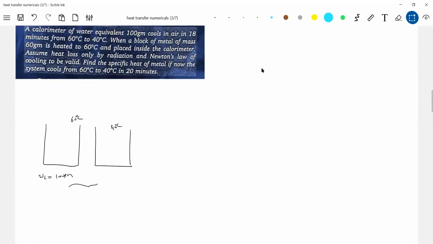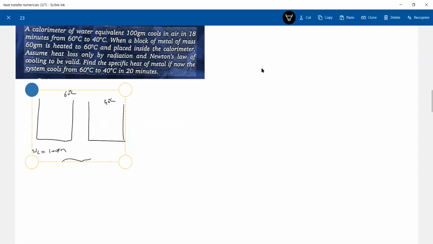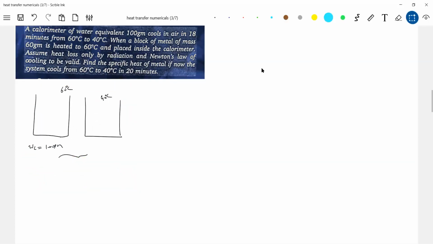Okay, this is about the time it will take, it is telling 18 minutes. When a block of metal of 60 gram is heated to 60 and placed inside the calorimeter, assume heat loss only by radiation, Newton's law of cooling only valid. Find the specific heat of the metal if now the system cools from 60 to 40 degrees Celsius in 20 minutes. Okay, same thing.